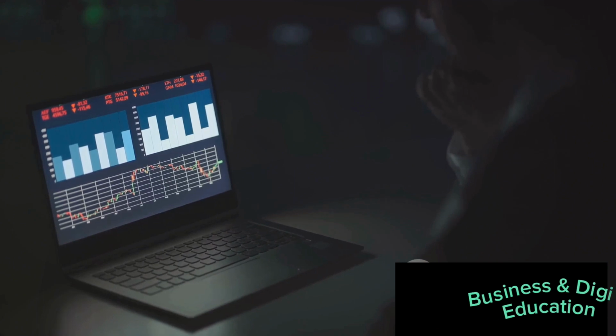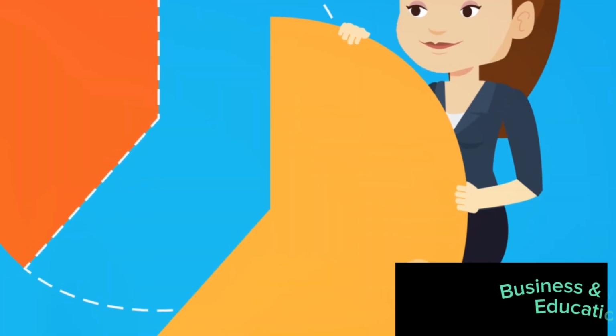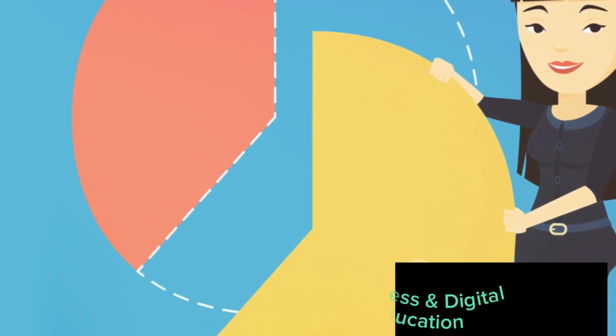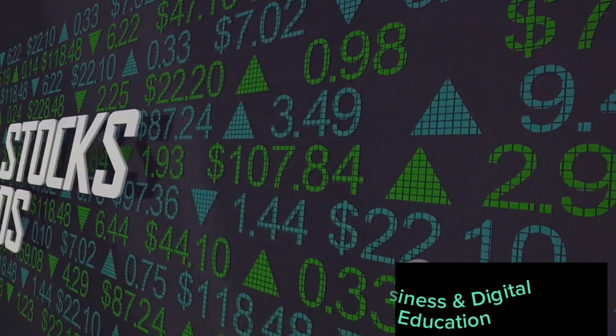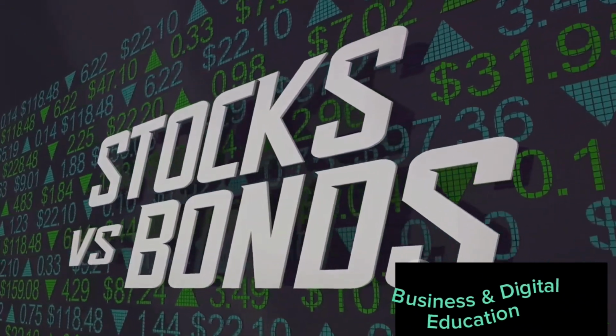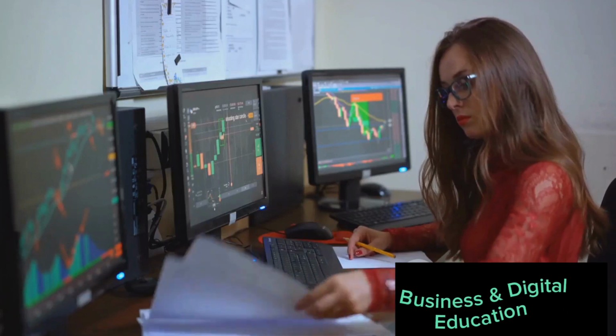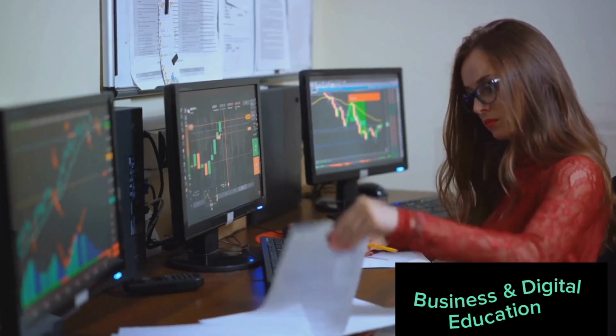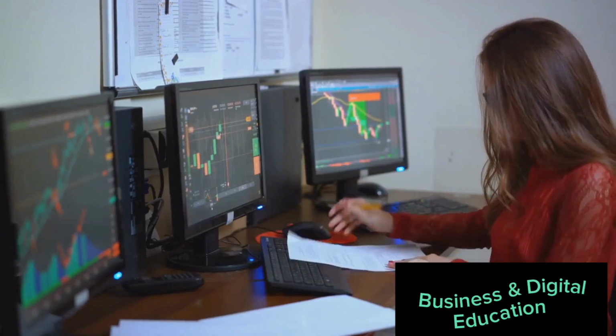Next, determine your portfolio allocation. This involves deciding how much of your portfolio you wish to dedicate to dividend investing. A balanced approach might involve a mix of growth stocks, dividend stocks, and bonds. After that, it's time to select your investment vehicles. Do you prefer individual dividend-paying stocks, or would you rather spread your risk with dividend-focused exchange-traded funds or mutual funds?